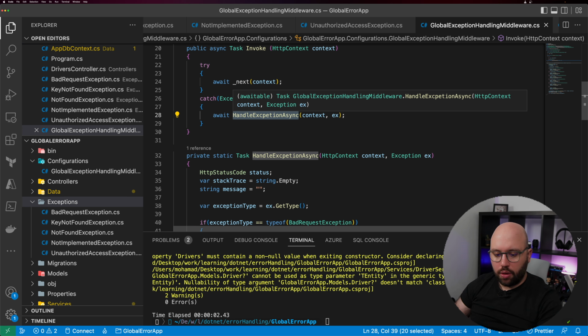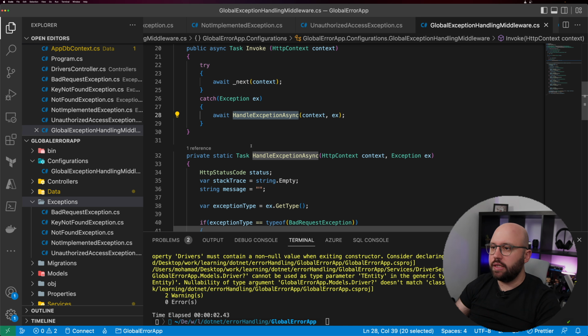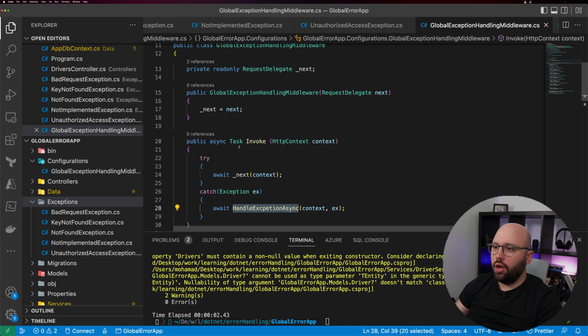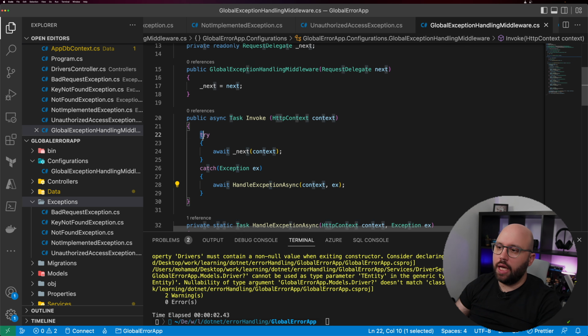Perfect, it's building. So let us do a quick recap of what has happened here. In essence, we created a middleware, and then we added a try catch whenever the middleware is executing. So in case an error happens anywhere inside that middleware, we are able to catch it, and once it catches it, we have created a method called handle exception async, and that method takes that error and analyzes it.